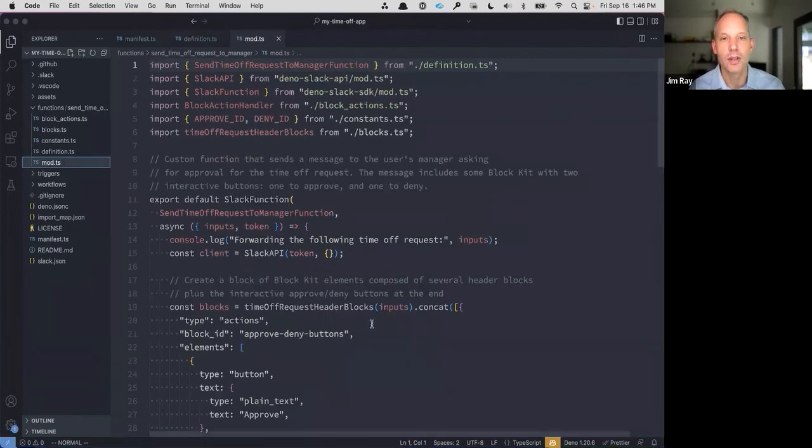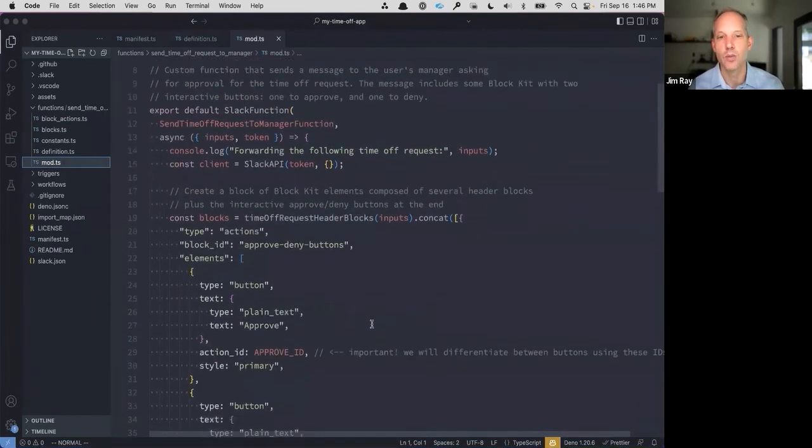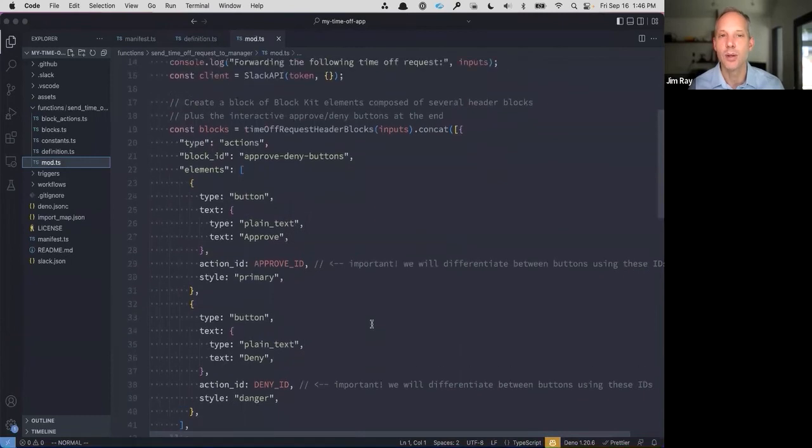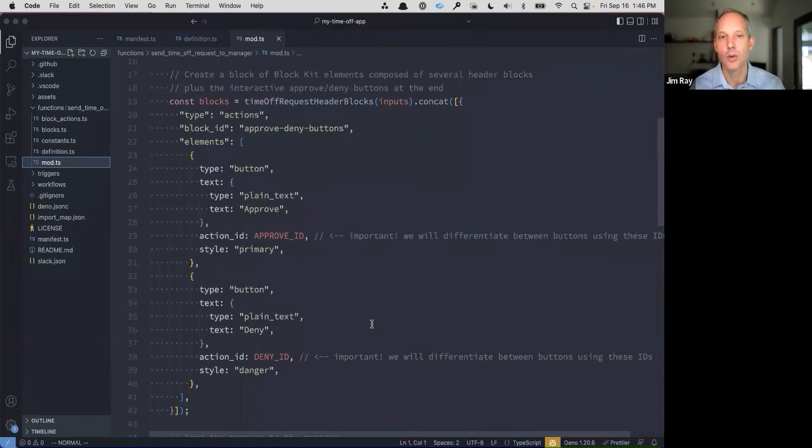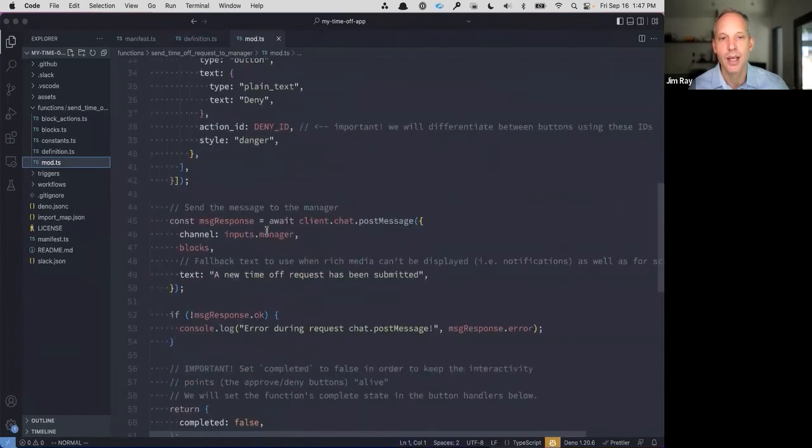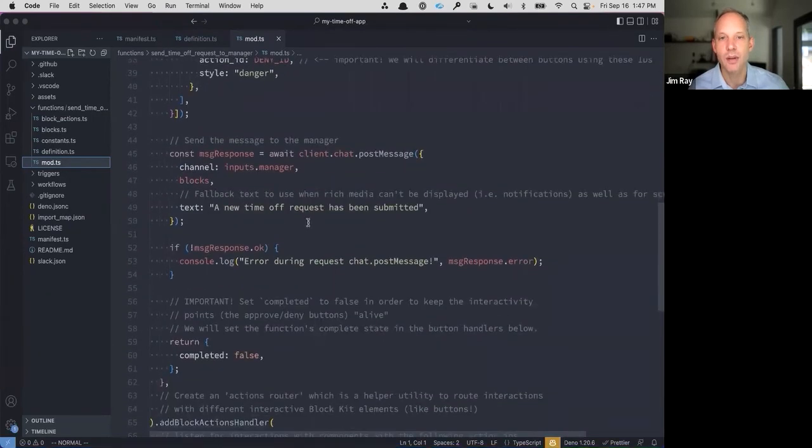Then if we head over to this mod.ts file, you'll see this is where we actually manage the logic of our function. What we're doing here is building out a BlockKit interface, and we're using that to compose the interface for the request that gets sent to the manager. In this case, we've got some buttons. We want an approve button and we want a deny button. And then we're actually going to send the message to the manager.